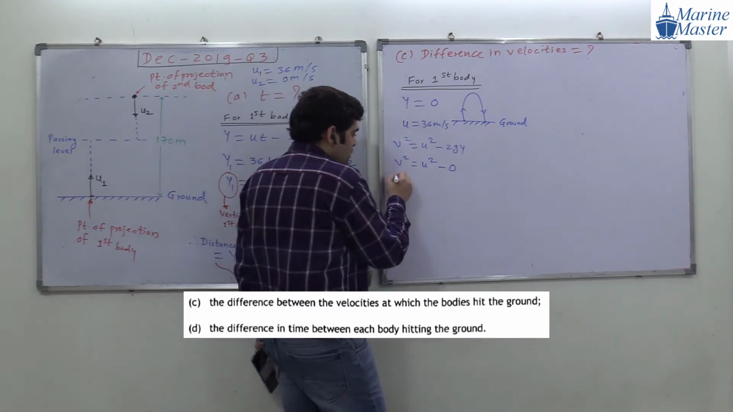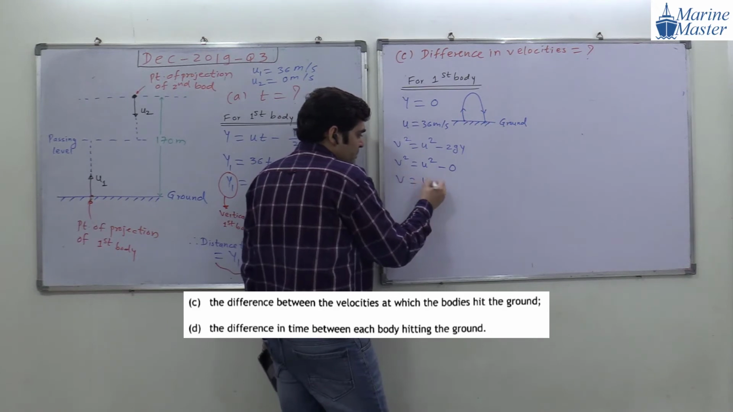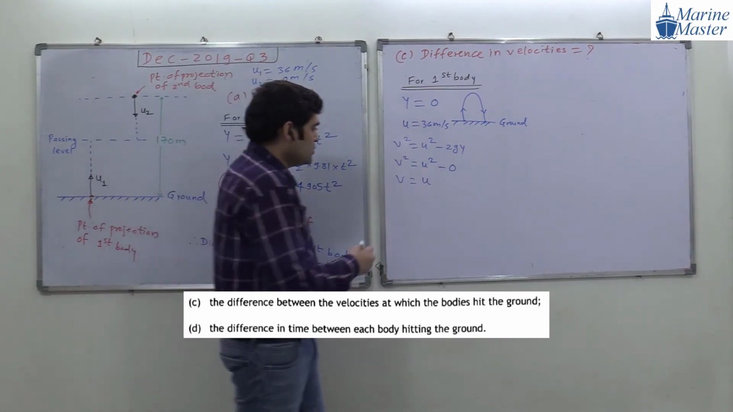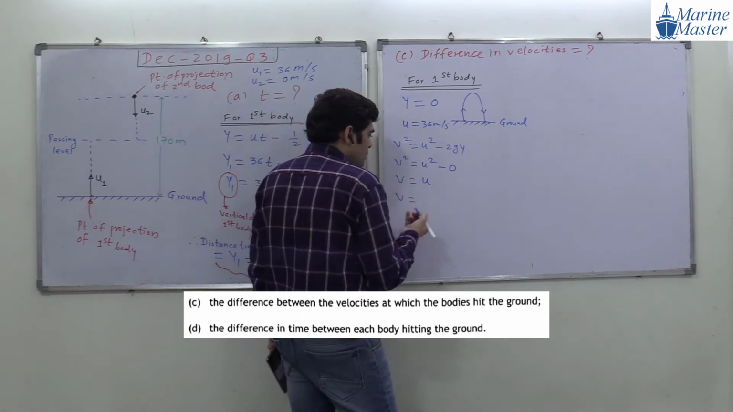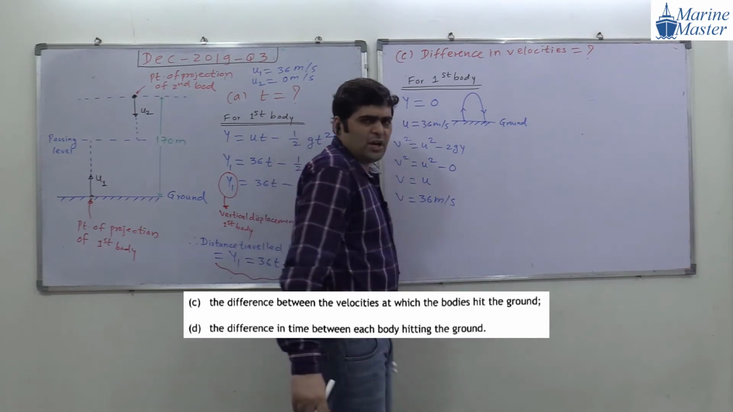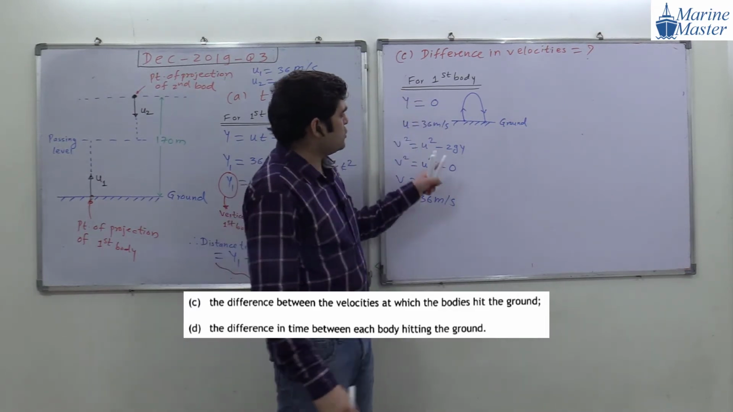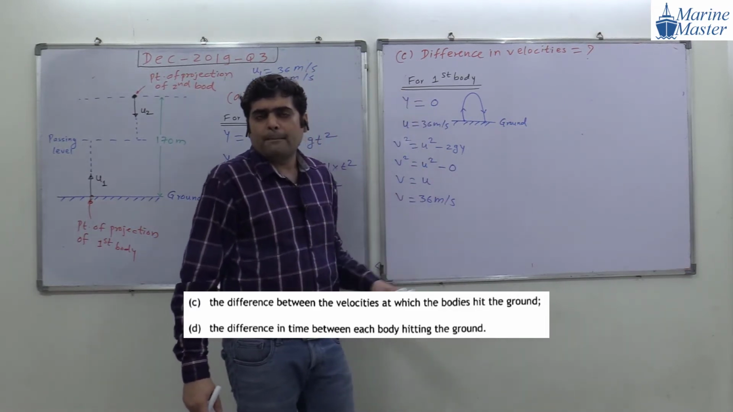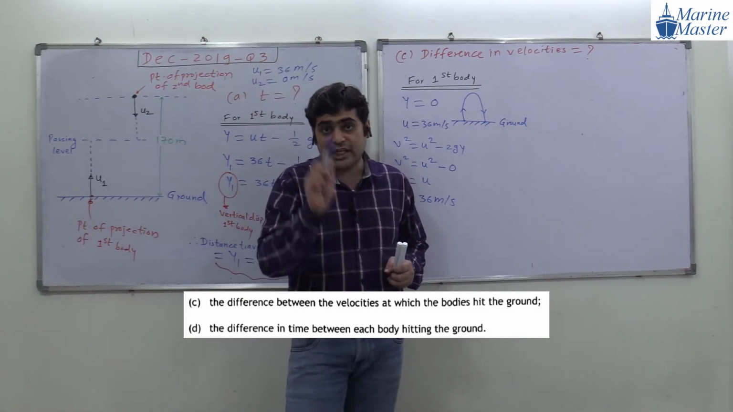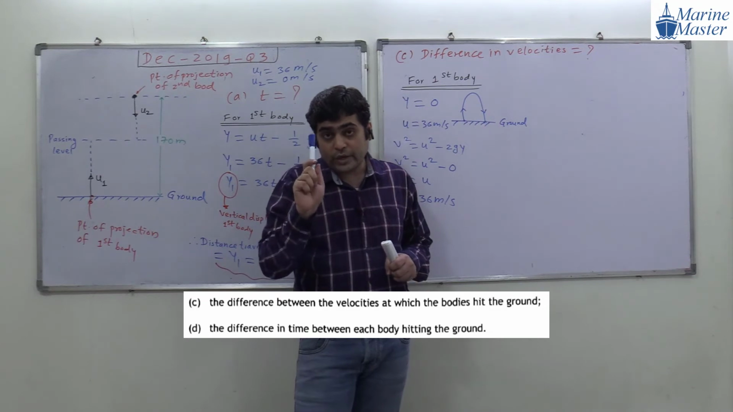So what will be the velocity, guys? V is equal to U. So V will become 36 meter per second. Or you can avoid this calculation also, guys. No need to do this calculation because with whatever velocity it is leaving, with the same velocity it will again come back. Are you getting my point?